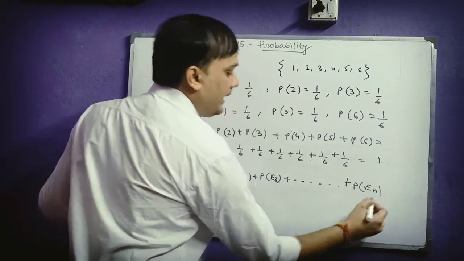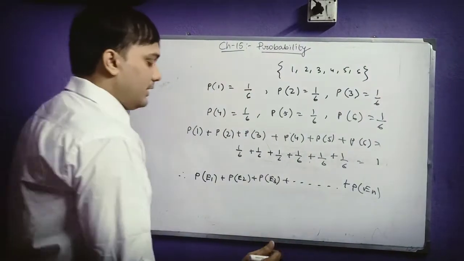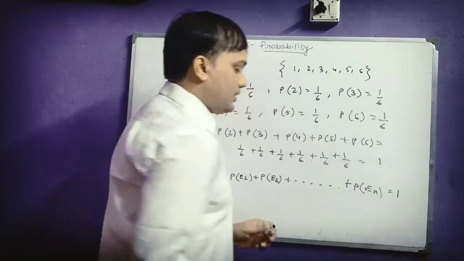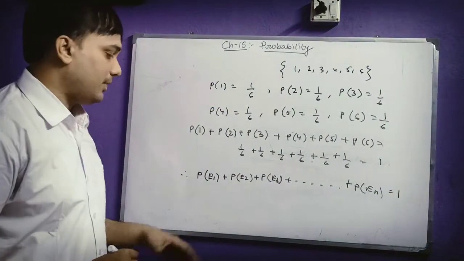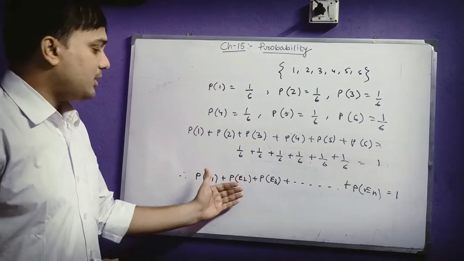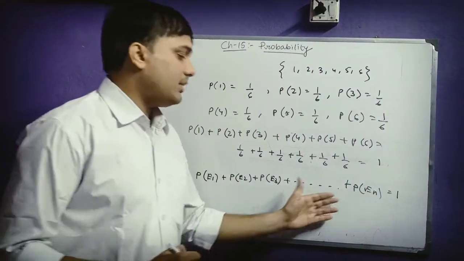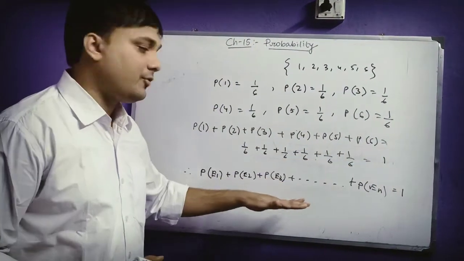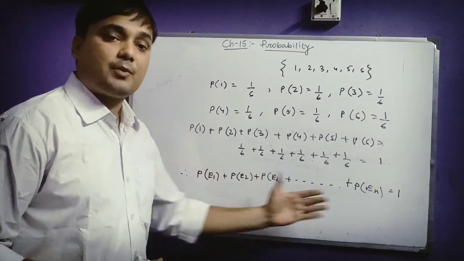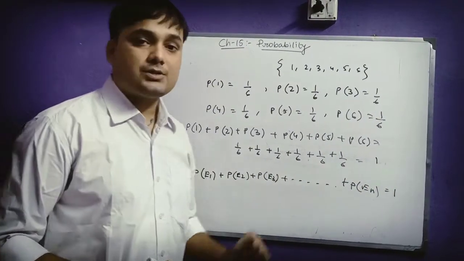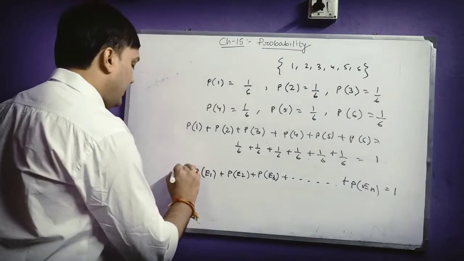Suppose you have total n number of elementary events, that will be equals to 1. So this is also something which you need to keep in your mind. These are all the elementary events, and the sum of the probability of all these events is equals to 1. So this is also very important.